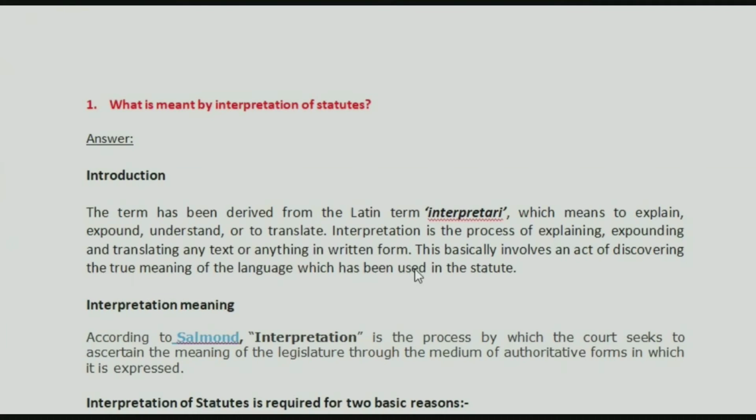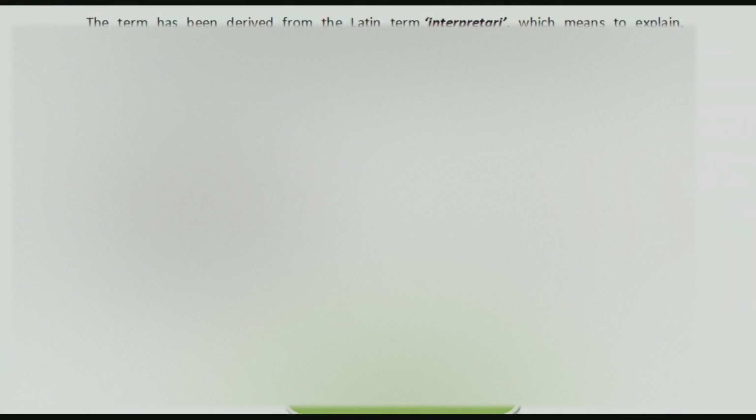So why do we need interpretation? We need interpretation for two main things. First of all, a layman may not understand legal language, right? We discussed yesterday, who is a layman? A layman is someone who is not having technical knowledge on that particular thing, right?